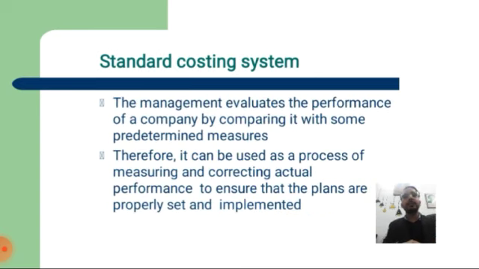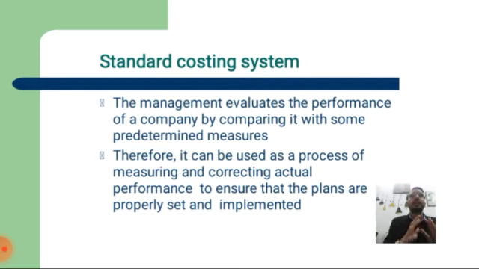In a standard costing system, management evaluates the performance of a company by comparing it with some predetermined measurement. Therefore, it can be used as a process of measuring and correcting actual performance to ensure that plans are properly implemented.